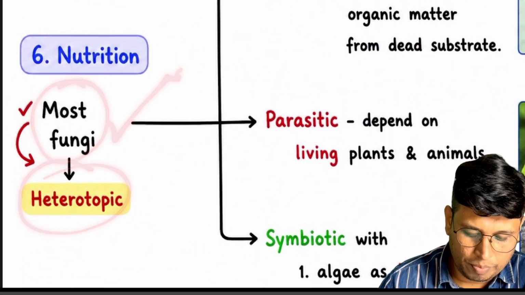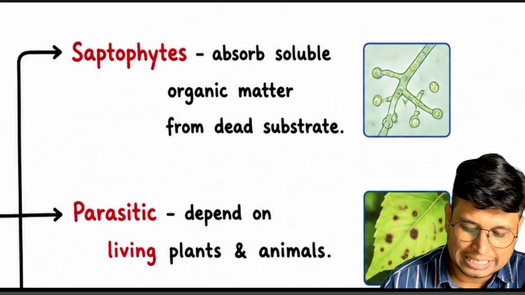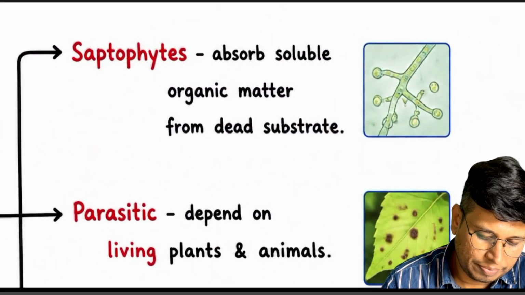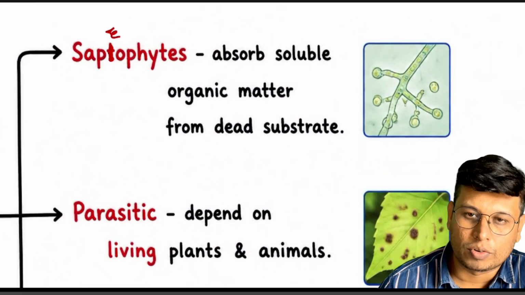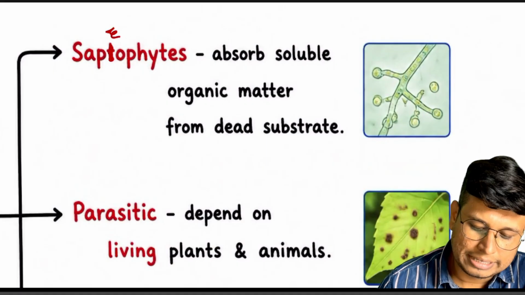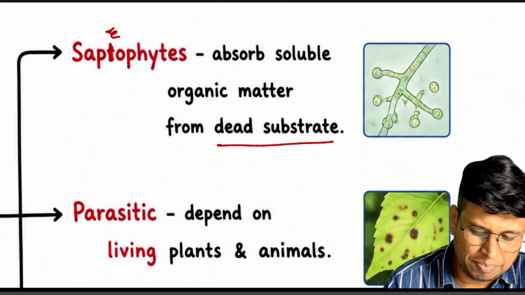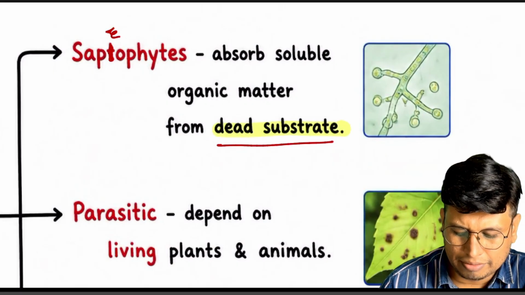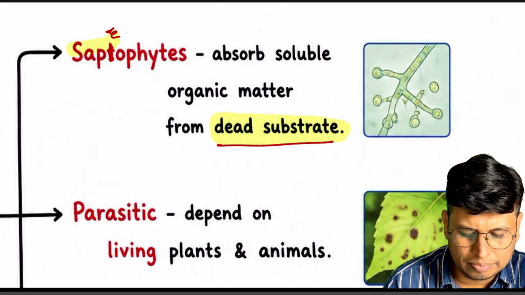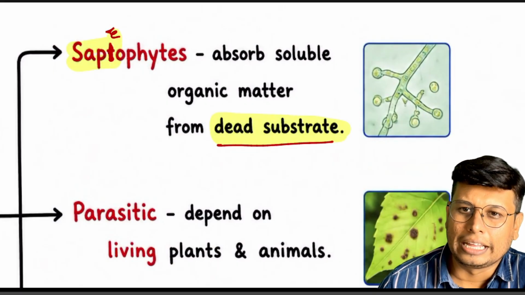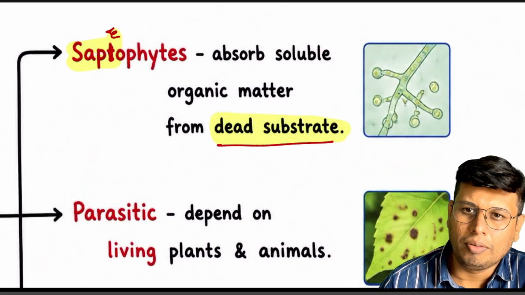So heterotrophic. First we go with the saprotrophic. What is this? Saprophyte. Saprophytes absorb soluble organic matter from dead substrate. Whenever the dead and decaying matter comes, they will absorb the content from the dead substrate.